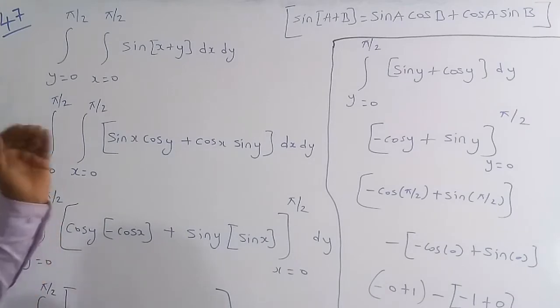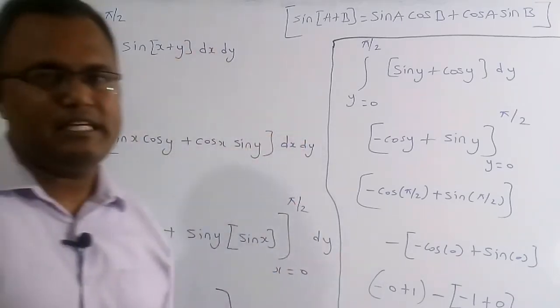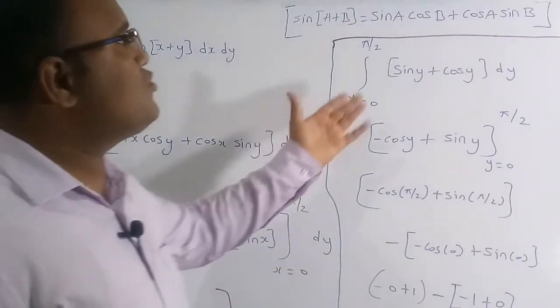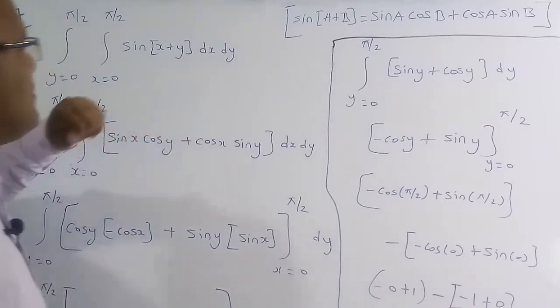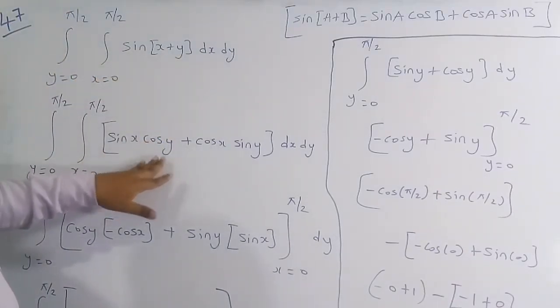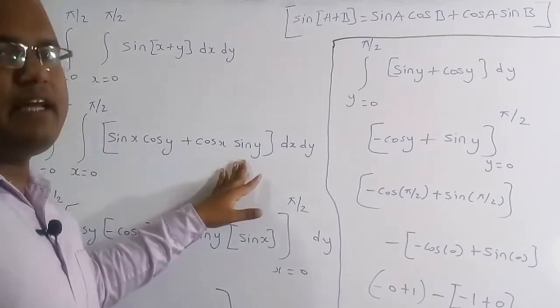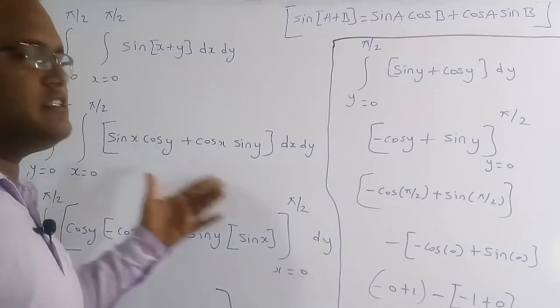Now in order to solve this numerical, first we have to know a basic formula of sin of a plus b. Sin of a plus b is equal to sin a into cos b plus cos a into sin b. So I am going to use this expression here. Therefore sin of x plus y is equal to sin x into cos y plus cos x into sin y. I have just expanded sin of x plus y, and everything else remains the same, which is dx into dy.